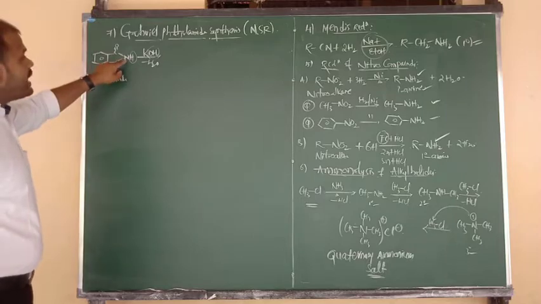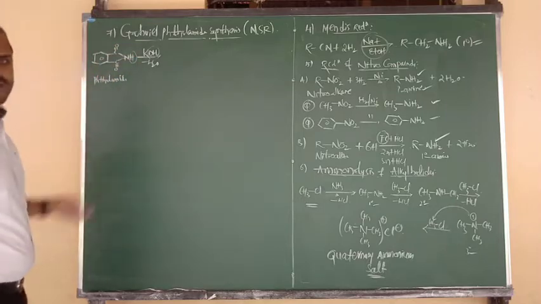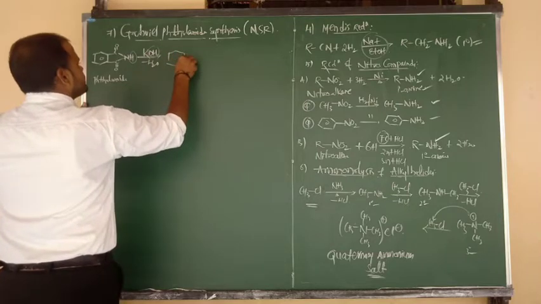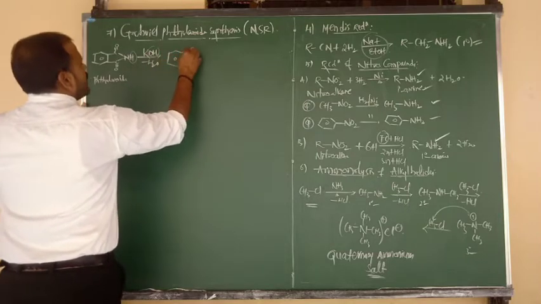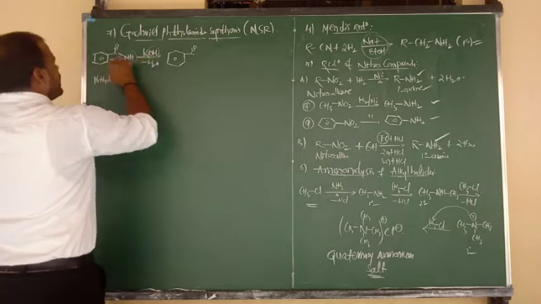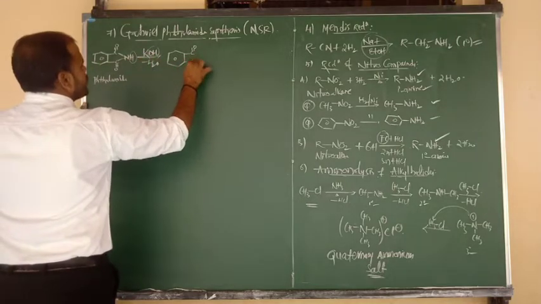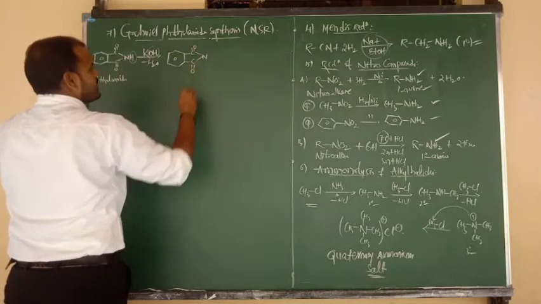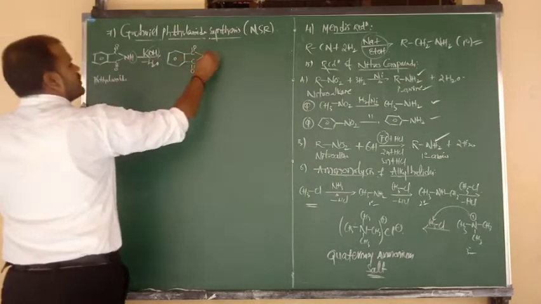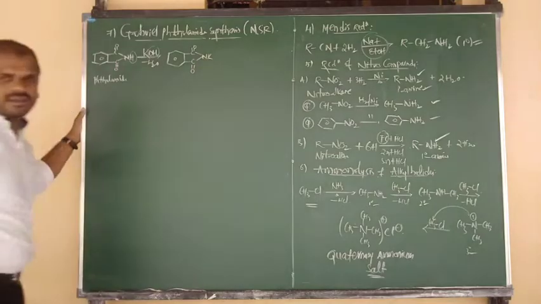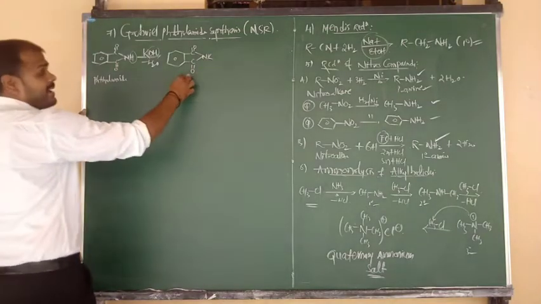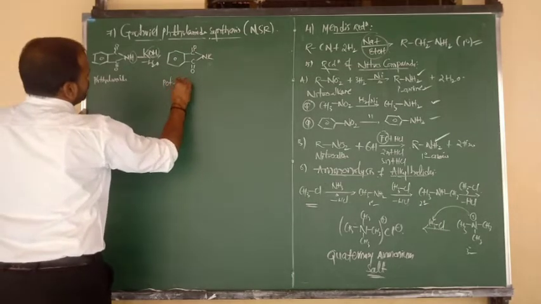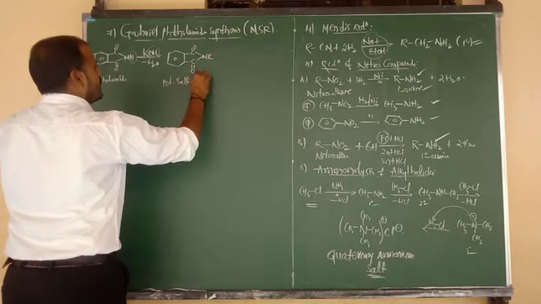So now the H plus is replaced by K. The remaining is the same thing, benzene, ortho position C double bond O group, and again below, ortho position C double bond O group, and N connected to the two C double bond O groups, and N connected to the metal. It looks like phthalimide, but which phthalimide? Potassium salt. So this is the potassium salt of phthalimide.